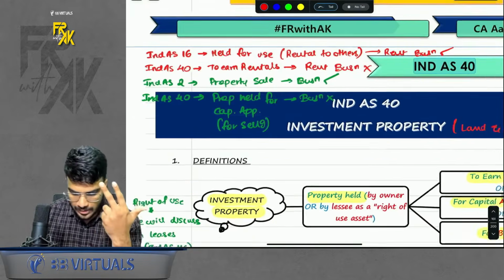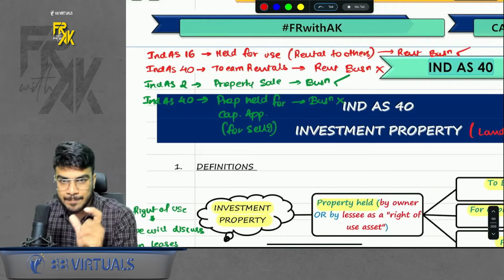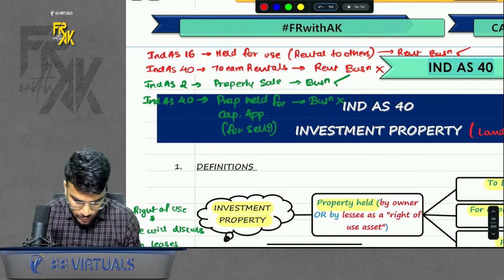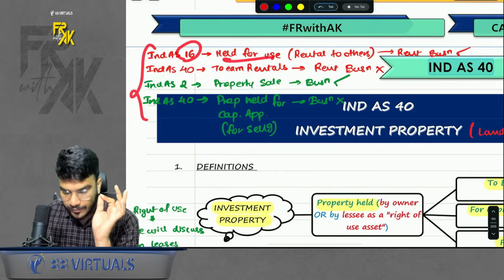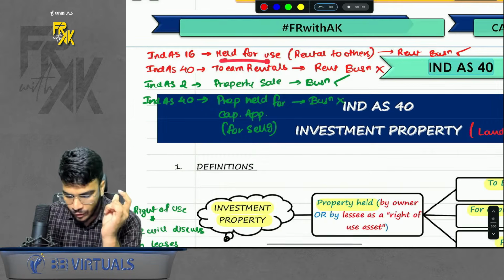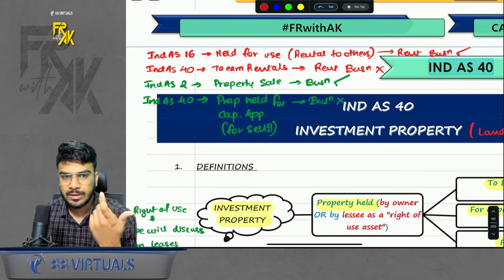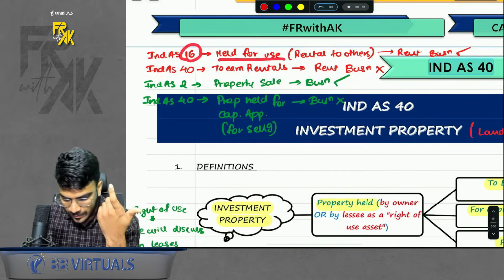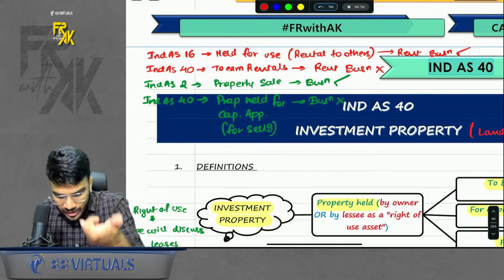Apart from this, there was some confusion which can arise, so I have bifurcated this part. Just read this. First of all, even in Ind AS 16 it was written, if it is held for use to earn rentals, for rental to others. In Ind AS 16 this was mentioned. So rental to others is covered under 16 or 40.